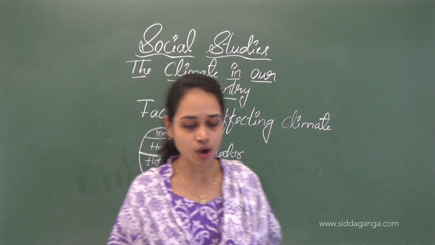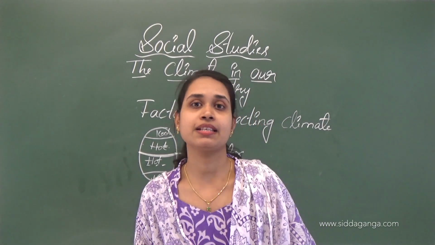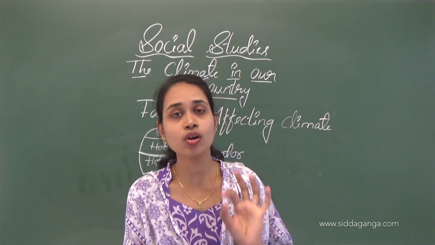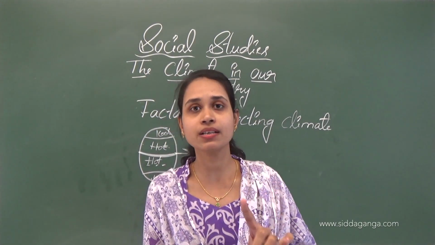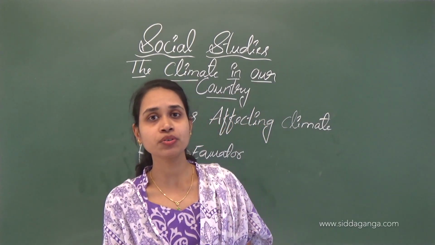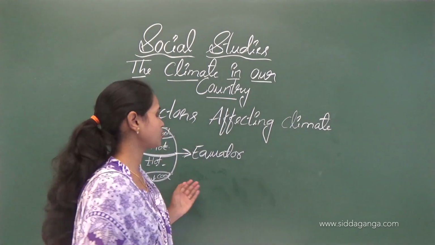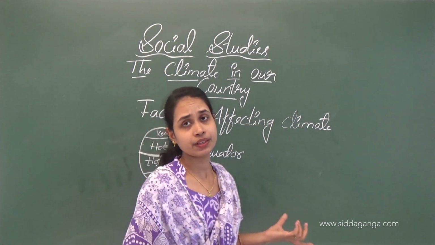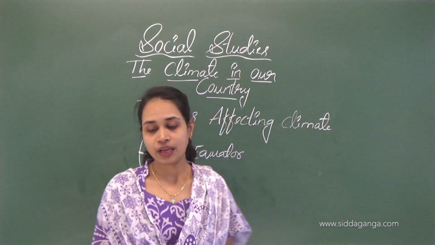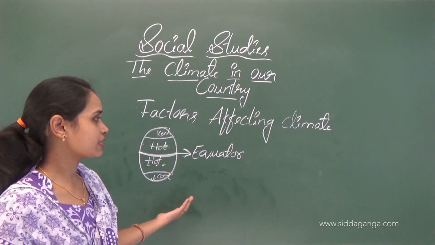So mainly how many seasons can we see? Yes, we can see three seasons: summer season, rainy season, also called monsoon season, and winter season. Summer season starts from March to the end of June. Rainy season starts from June to September.